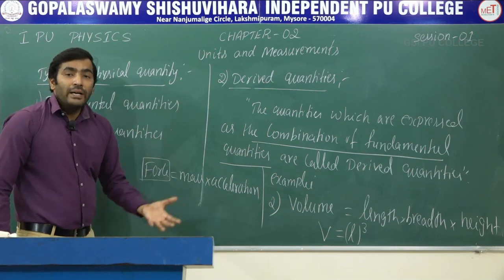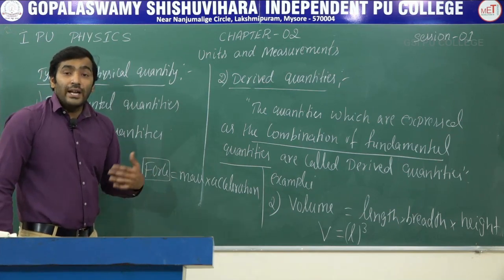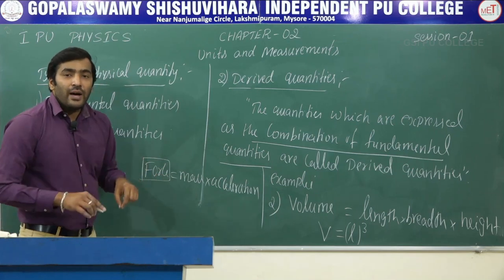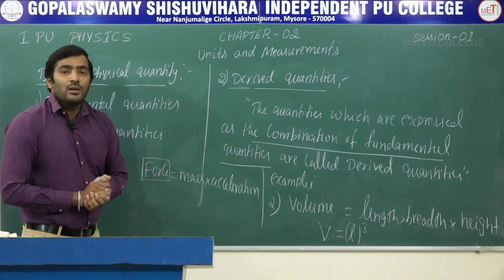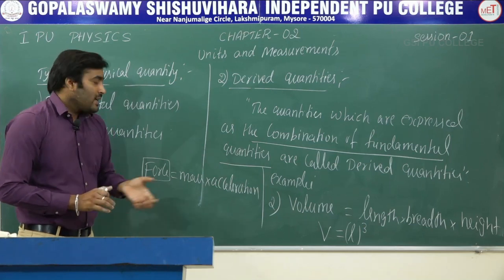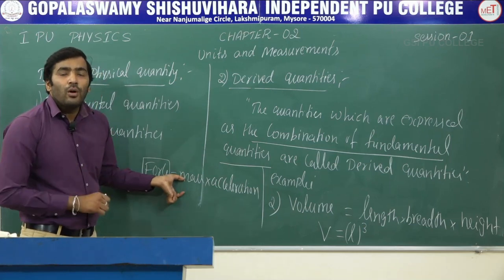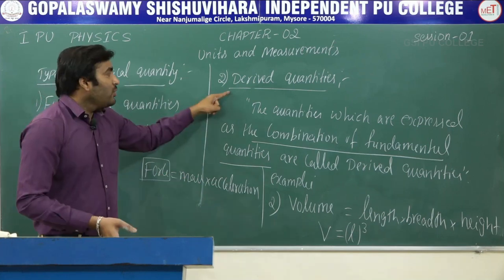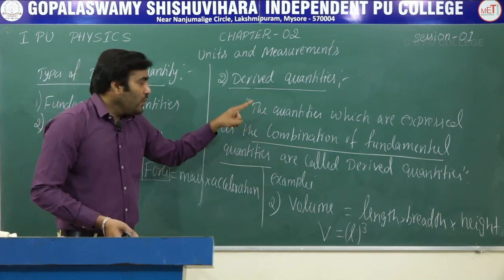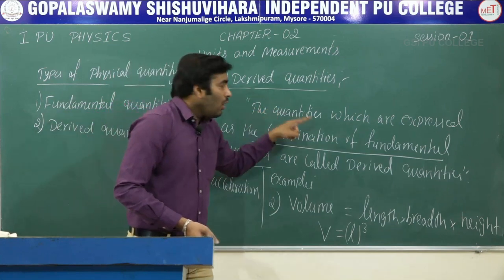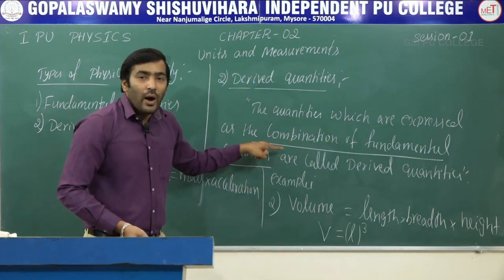Like you have momentum and area of a square or area of any surface, they are all derived quantities because they can be expressed as a combination of two or more fundamental quantities. Derived quantities are those which are expressed as a combination of fundamental quantities.